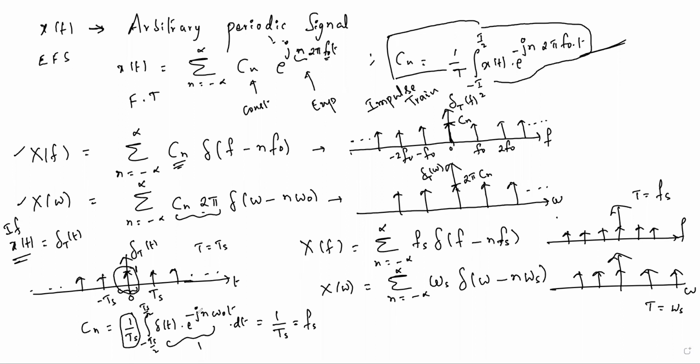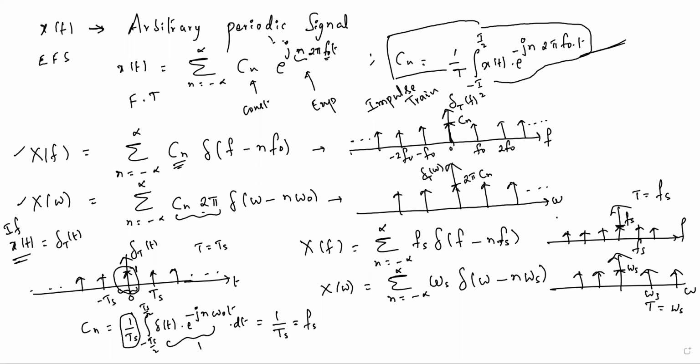In the time domain it is an impulse train, and in the frequency domain also an impulse train. The only difference is that the time period will change. The amplitude you can also observe: in x of f it is Fs amplitude, and in omega analysis it is omega s amplitude. That is a small change.